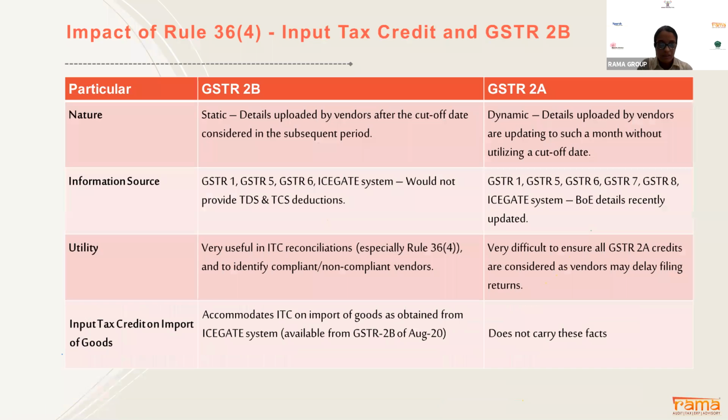Okay. Now there is one more concept which has come, 2A and 2B. So what is 2A? 2A means whatever inputs have been uploaded by your vendor on your behalf will be auto populated in GSTR 2A, and as and when your vendor uploads GSTR 1, your 2A will get auto populated.